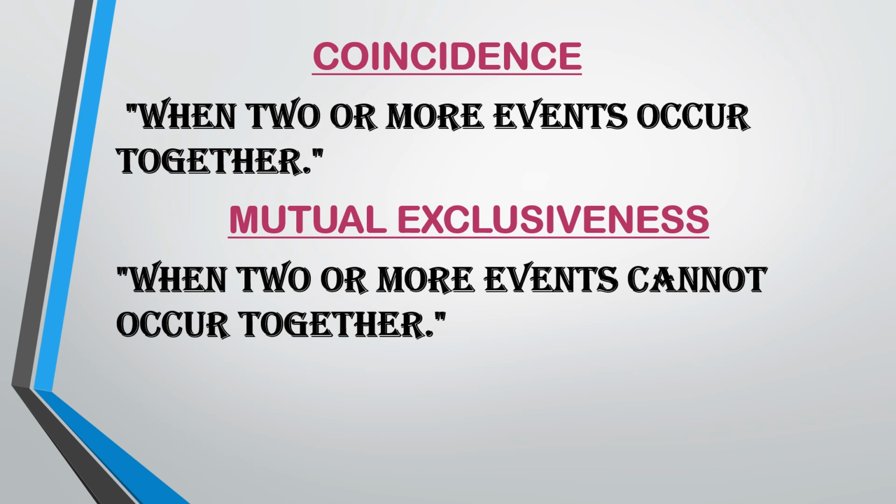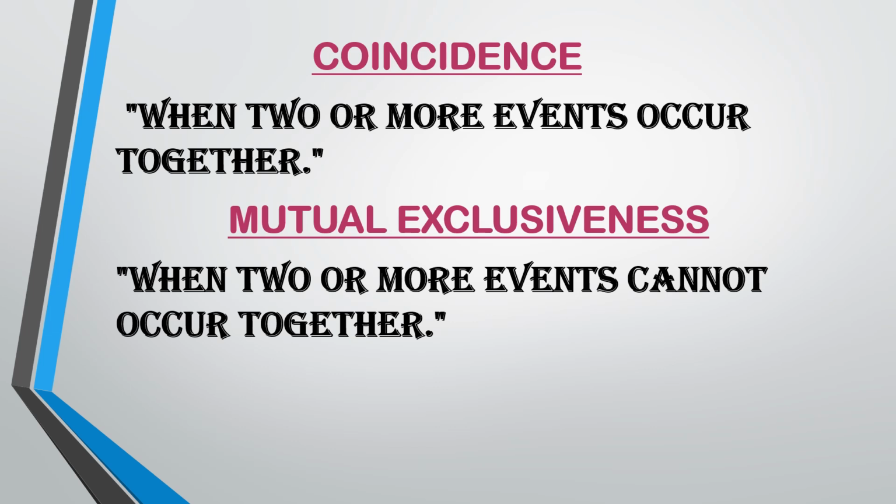For example, for a coincident event, you can take when two or more events occur together. If you throw a dice, what will be the probability of getting an even number, right? So the probability of getting an even number and the probability of getting a prime number. If these are the two events, they can occur together. The probability of getting an even number means the numbers 2, 4 and 6, and the probability of getting a prime number means 2, 3 and 5. So 2 is occurring in both the events, so it is a coincident event, right?